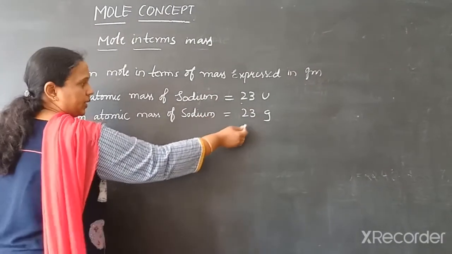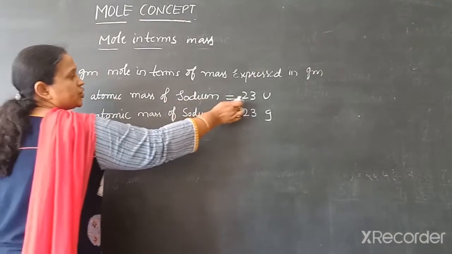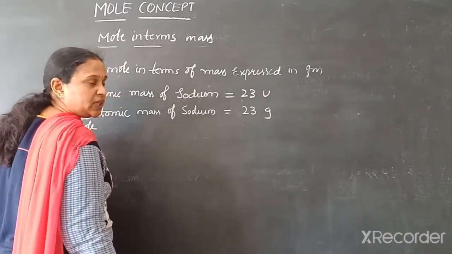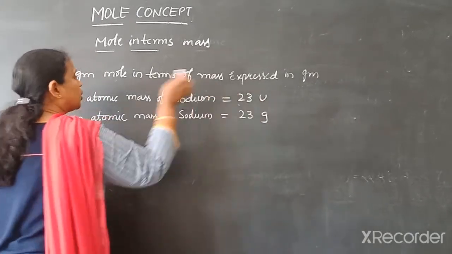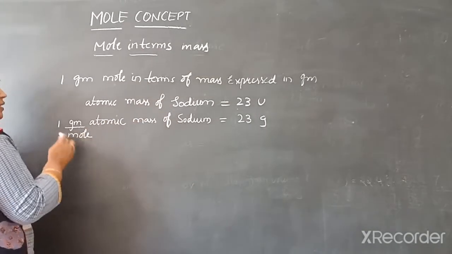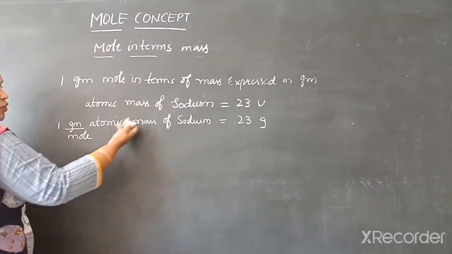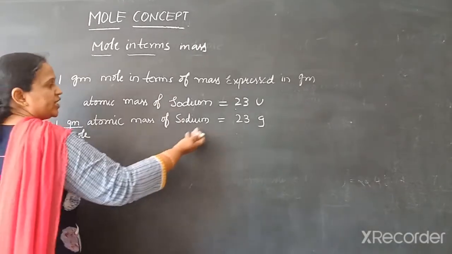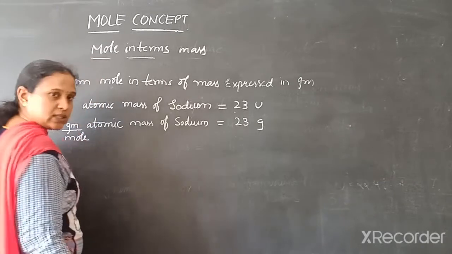See, the number is same, but in general, atomic mass of sodium is 23 U. What is U here? U is a unified mass and it is a unit of atomic mass of any element. If you want to express the mass of 1 mole of any substance, its value remains same, just you replace U by G.